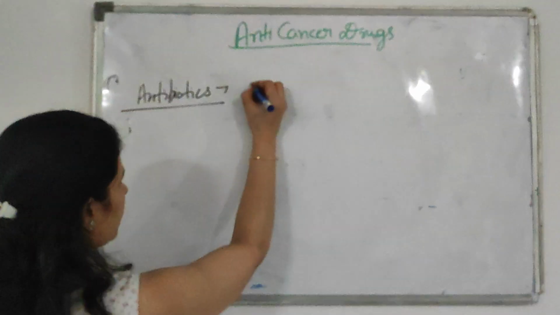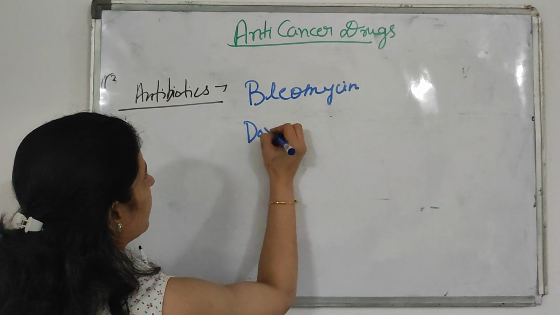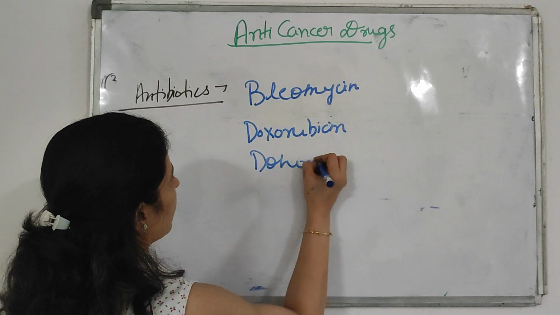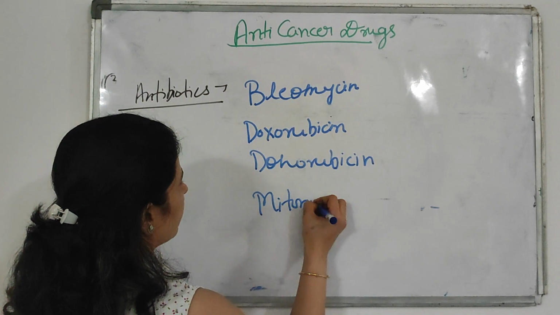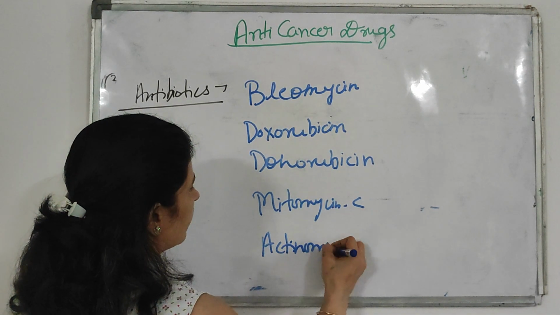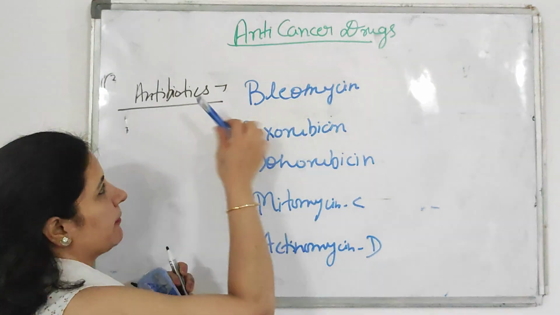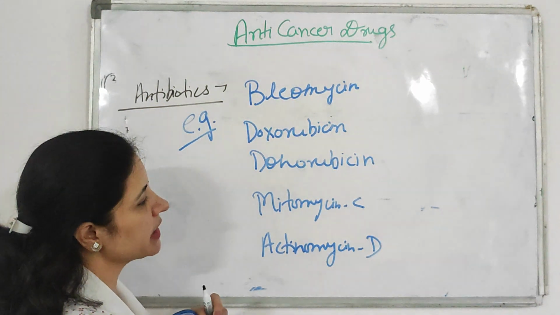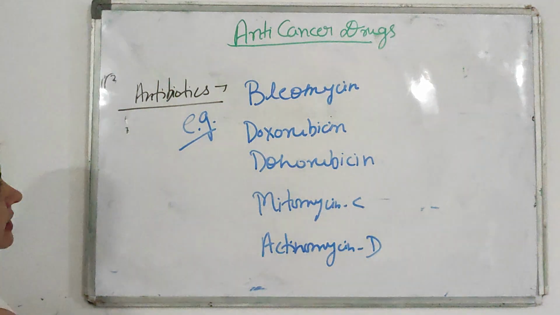That includes bleomycin, doxorubicin, daunorubicin, mitomycin C, and actinomycin D. So these antibiotics are classified as anti-cancer drugs.